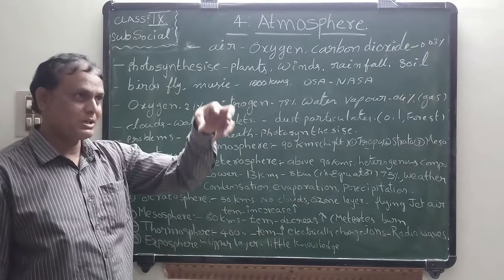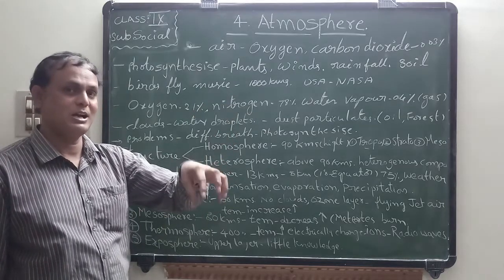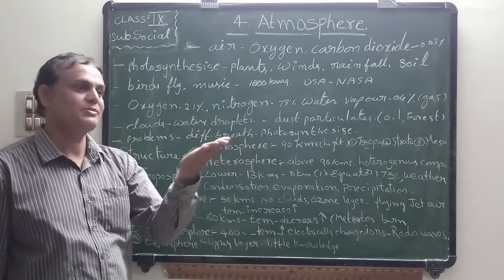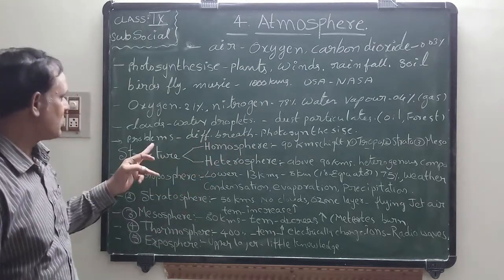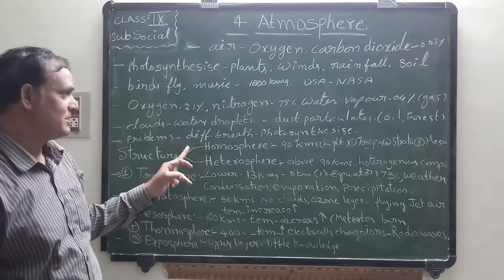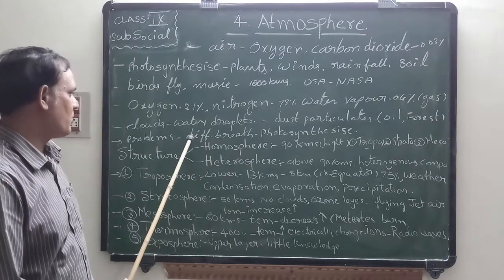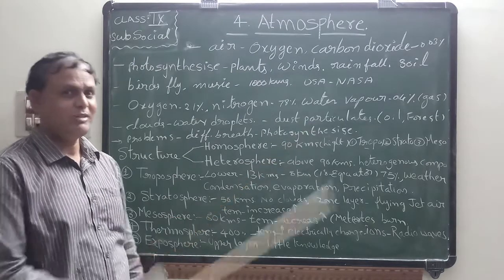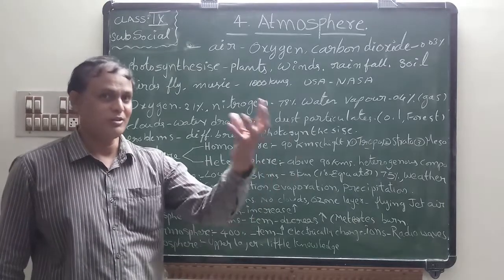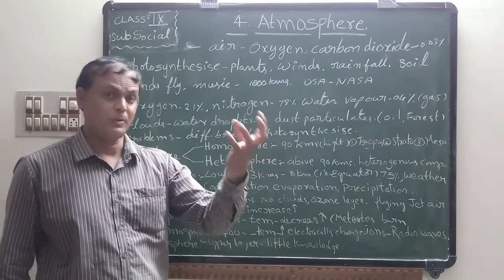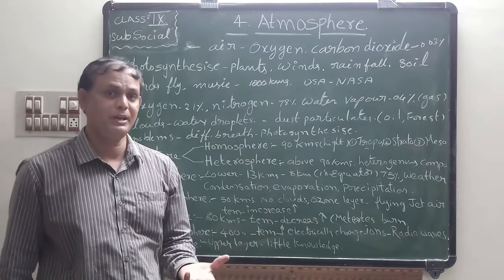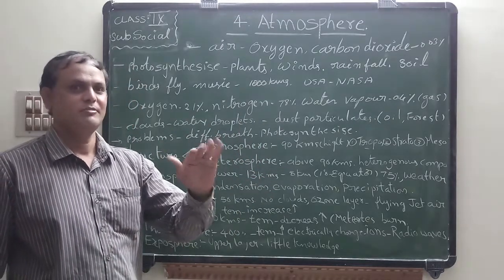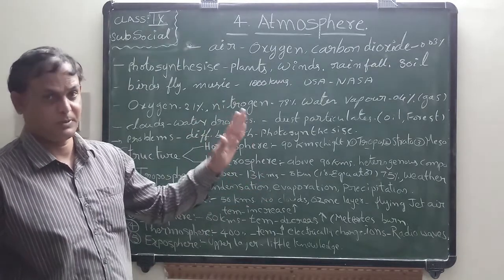These dust particulates are laid upon the leaves, so it is difficult for plants to carry out photosynthesis. Do you understand? That is the main problem about dust particulates. Even if human beings continuously inhale these dust particles, what will happen? The lungs will be destroyed. That means diseases will be caused by these dust particles.